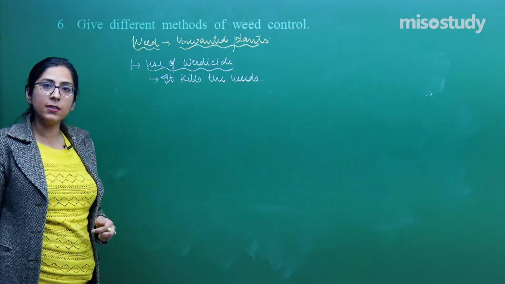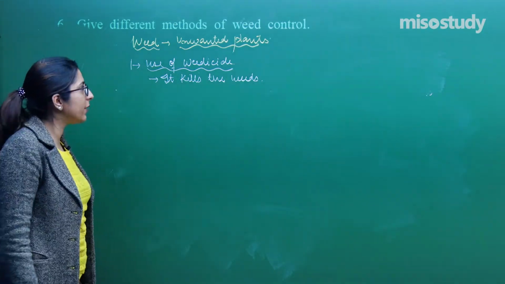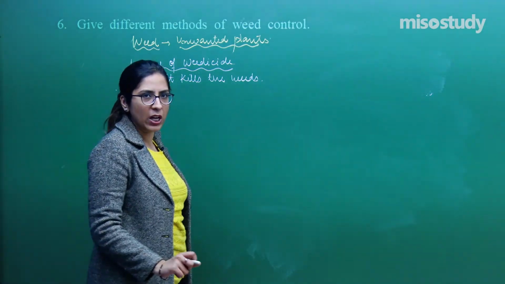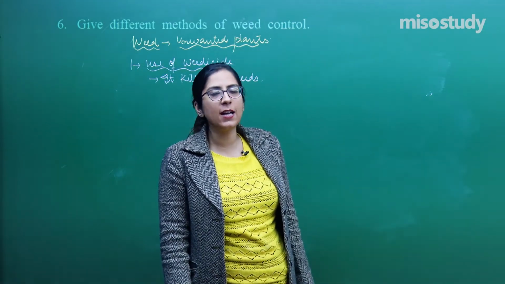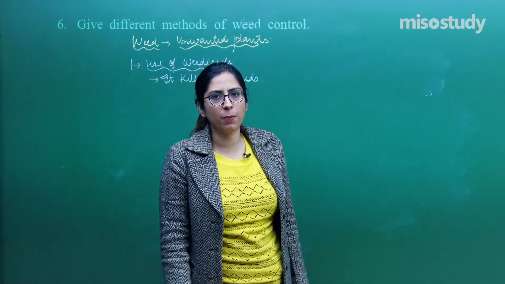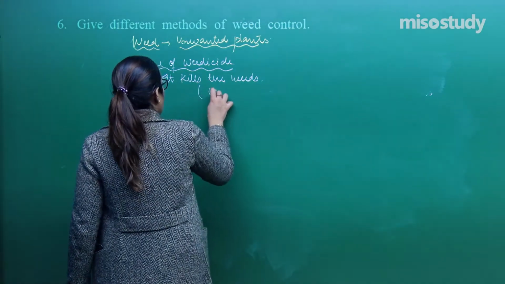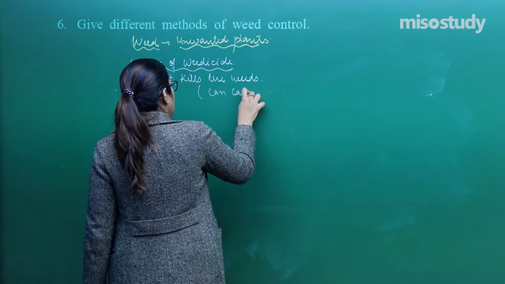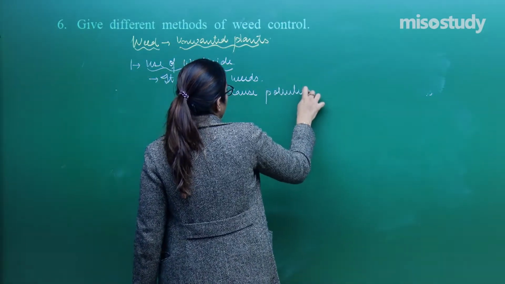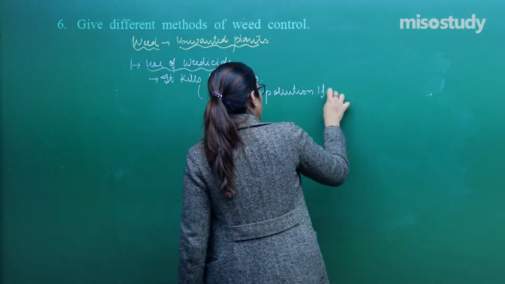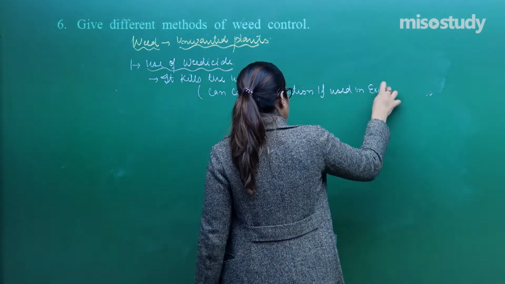Right? But the reason is that if we use more and more weedicides, because weeds are nothing but plants, and even in our field plants are present, there are chances that they can affect our agricultural crop as well and can cause pollution if used in excess.